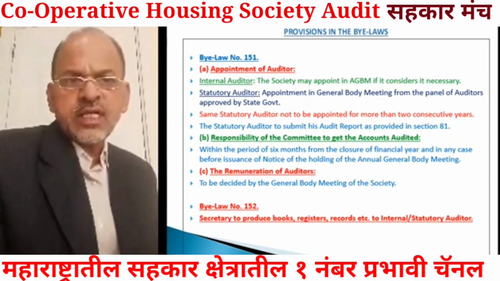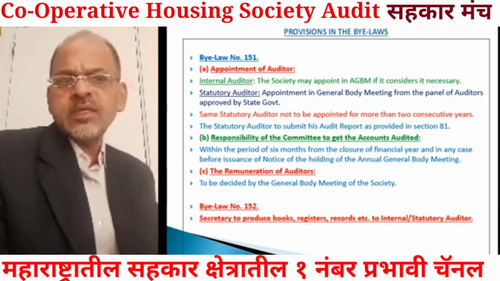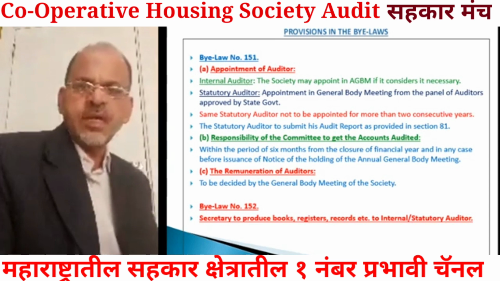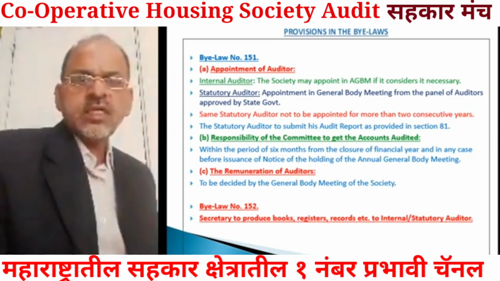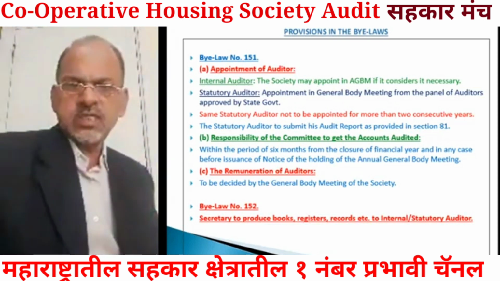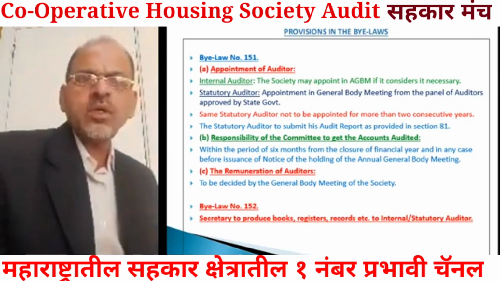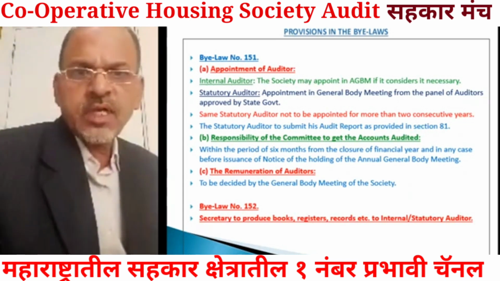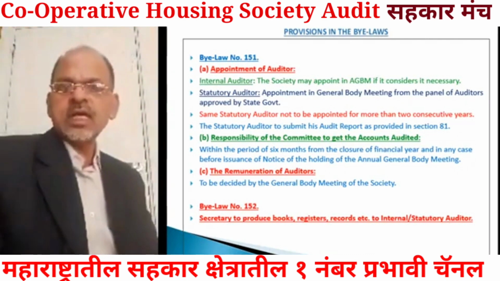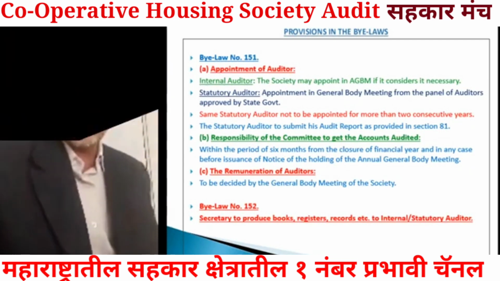A further provision is that the accounts be audited. Now here under the bylaw it is mentioned within 6 months, but that 6 months period is as per the constitutional amendment. The period for conducting the annual general body meeting is also 6 months. If the audit is to be carried out within 6 months, then there will be overlapping and the society won't be able to lay the accounts before the annual general body meeting. The provision in the Act we can take as the proper provision, that within 4 months of the close of the cooperative year, accounting year, financial year, the society will have to do so.